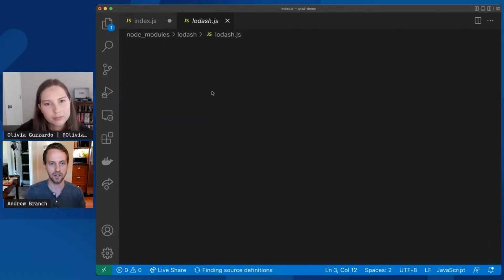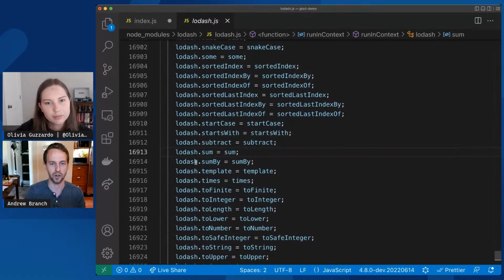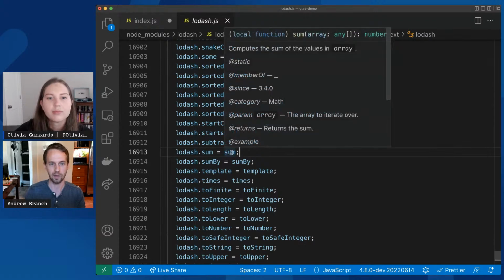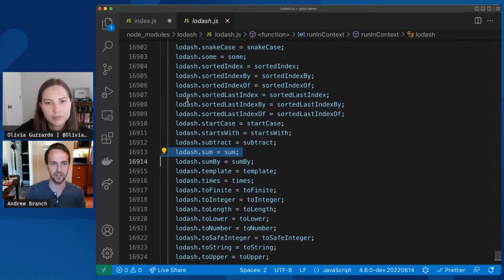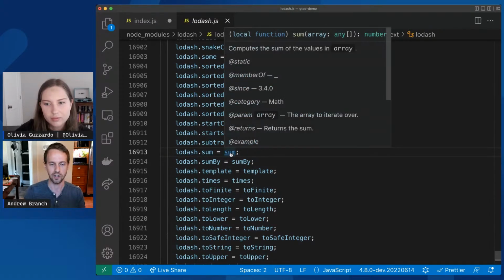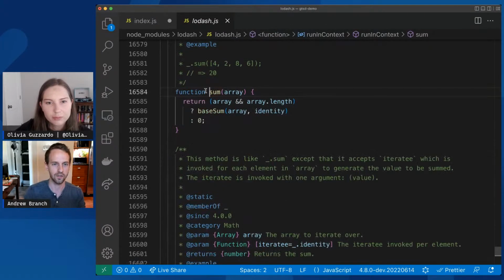If I click that, we track down the JavaScript files and try to find a definition that looks like the one that is actually going to happen at runtime. And so it successfully found this one in lodash.js. And from here, I can just use regular go to definition to finally go to this last one here.